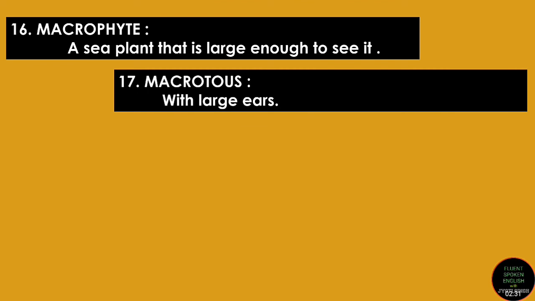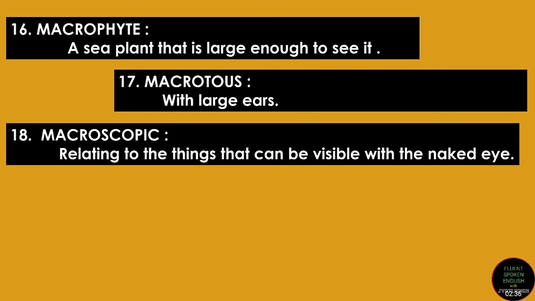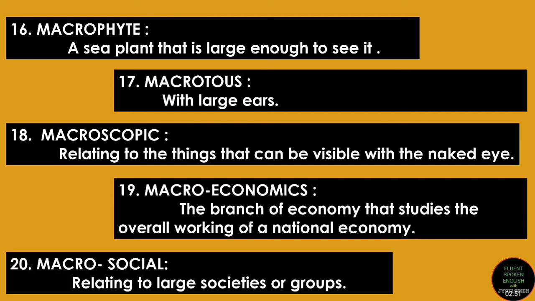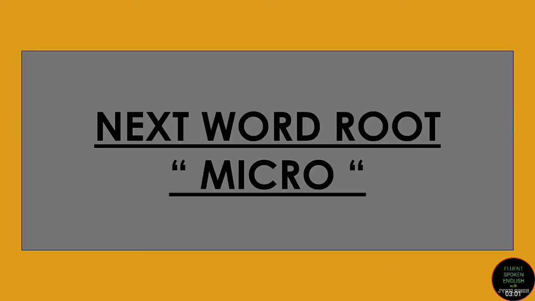Macrotus, anything which has large ears is called macrotus, like an elephant. Macroscopic, anything relating to the things that can be visible with the naked eye. Macroeconomics, the branch of economy that studies the overall working of a national economy is called macroeconomics. And the last word is macrosocial, relating to large societies or groups is macrosocial. So these were the 20 words with the root word macro.